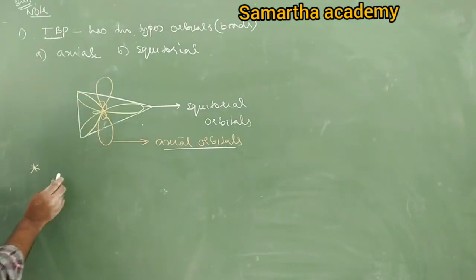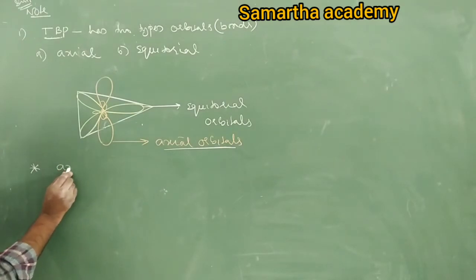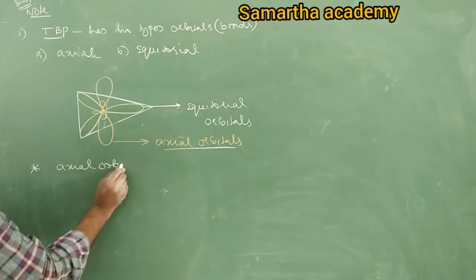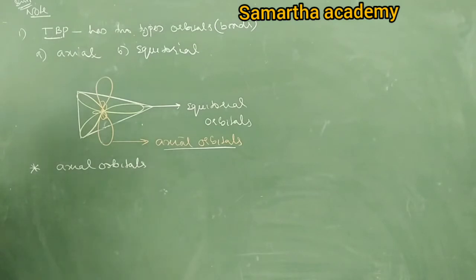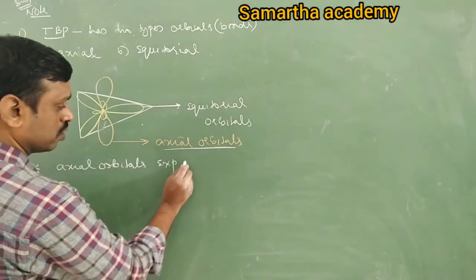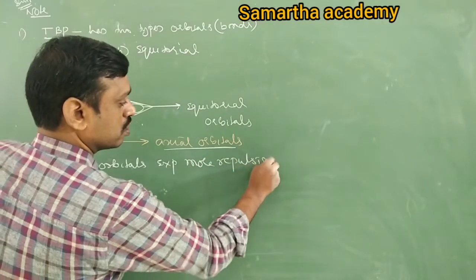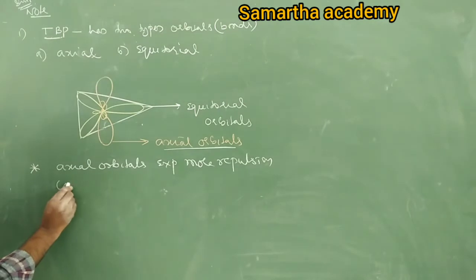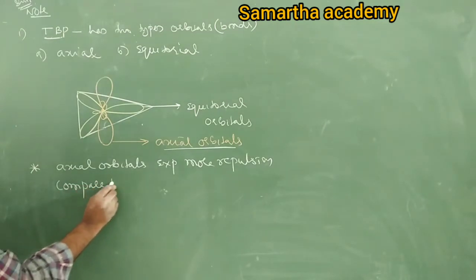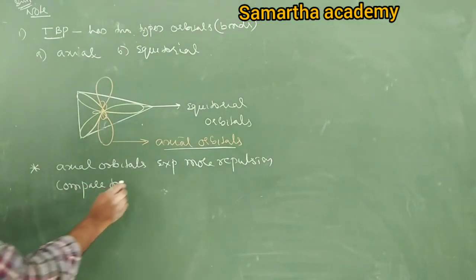Next slide. See, all these are key points you should remember. Axial orbitals experience more repulsions compared to equatorial.